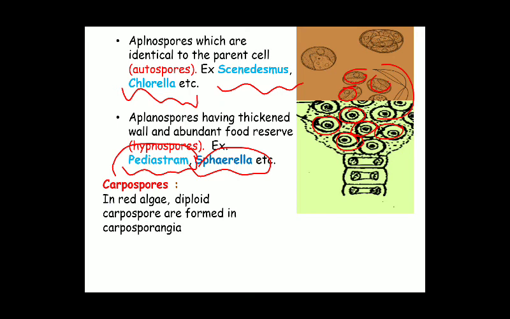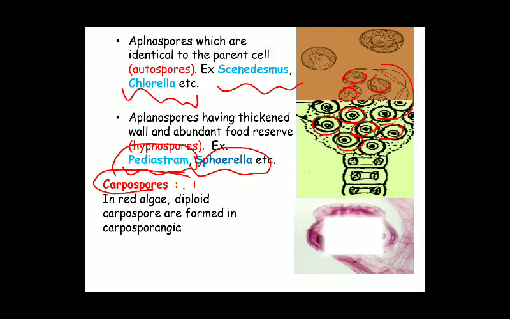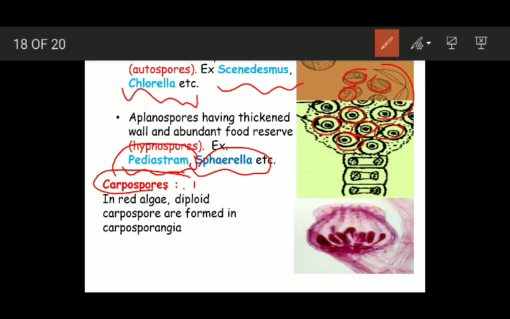Now another type of spores found in algae are known as Carpospores. What are Carpospores? These are diploid spores which are formed inside special structures known as Carposporangia. This is a Carposporangium, and inside it are produced diploid spores named Carpospores. Carpospores are exclusively formed in some red algae.